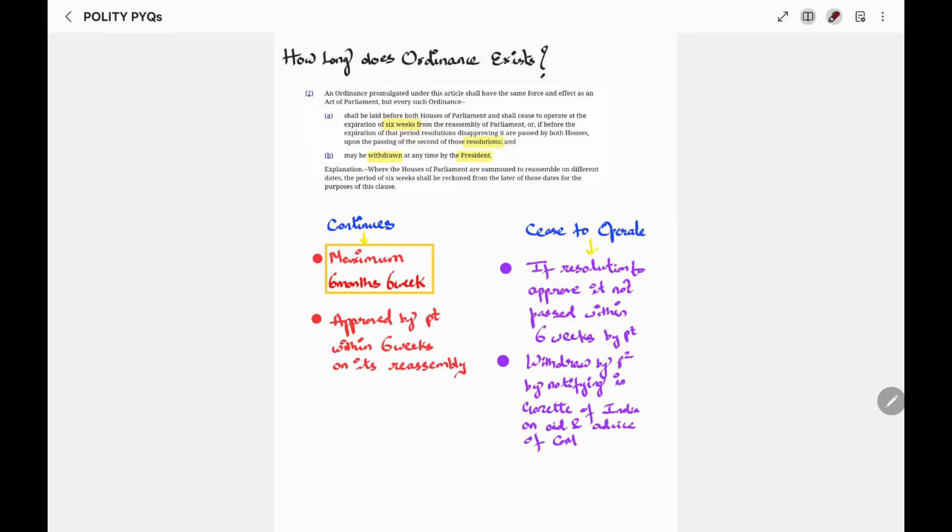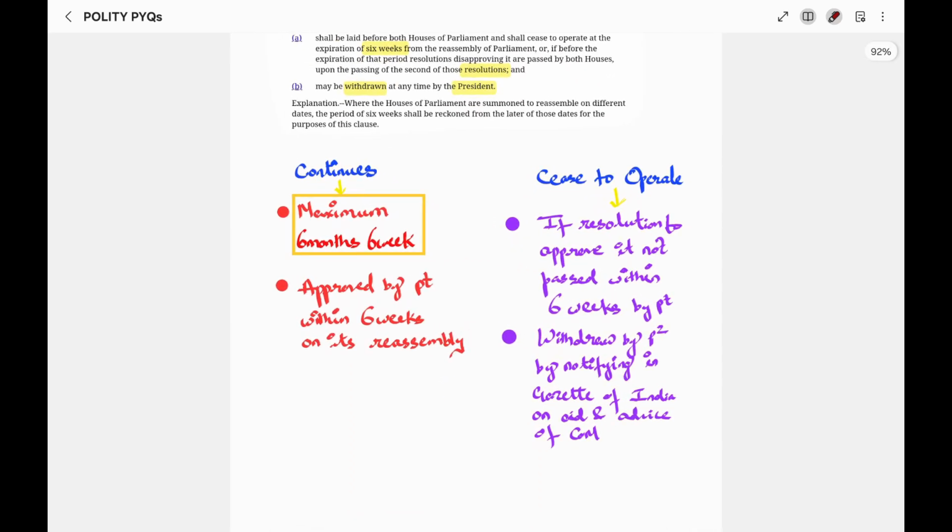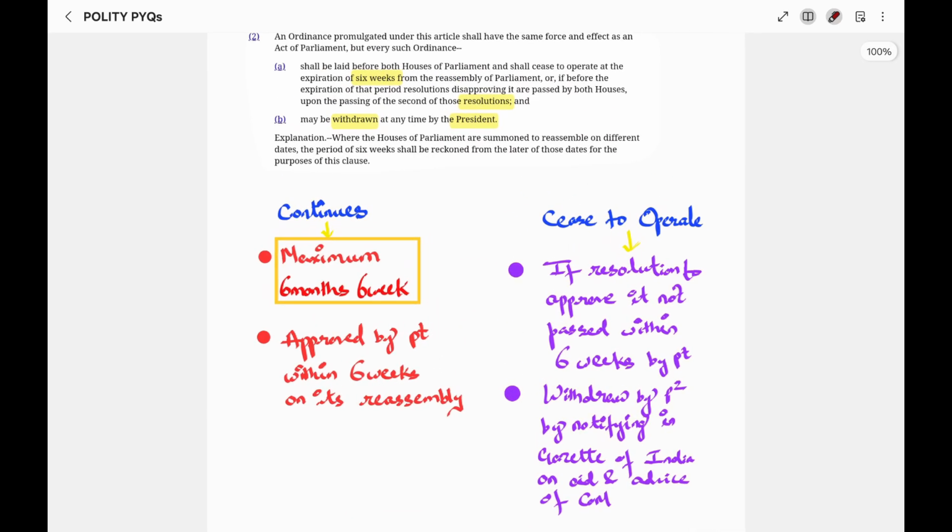Next, we need to understand how long this ordinance continues to exist, when does it cease to operate, and how it continues or how it ceases to operate. Now, the ordinance has to be approved by passing of a resolution by both the houses on reassembly of the parliament.